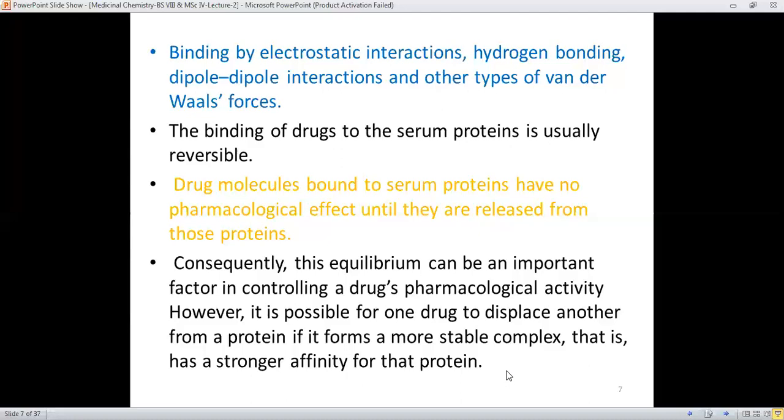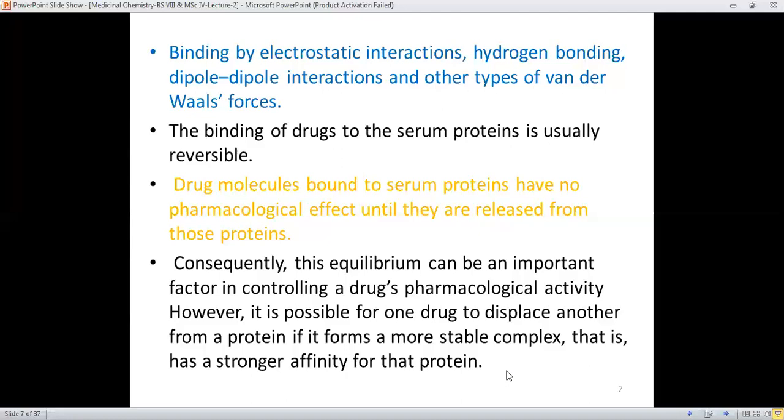It means that when there is co-administration, then a certain drug molecule can displace the other drug from the bound protein form, and therefore it is possible for one drug to displace another from the protein if it forms a more stable complex.